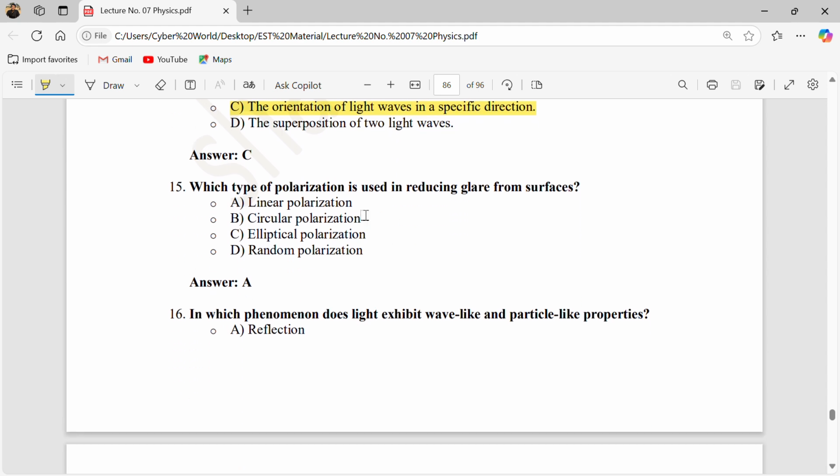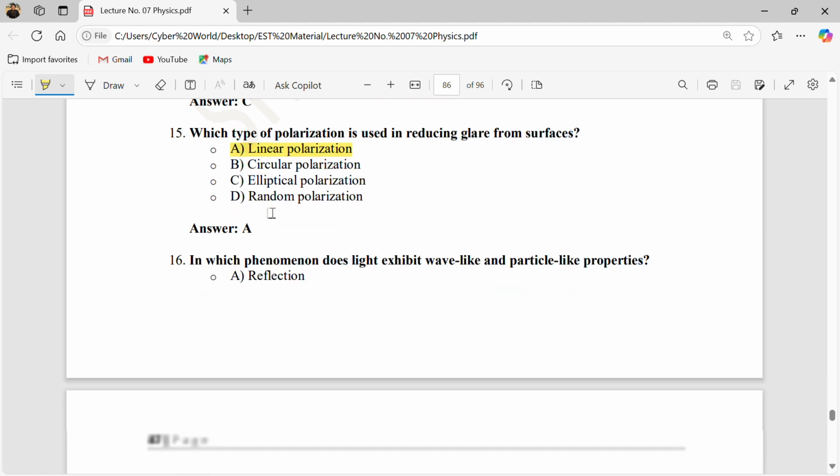So what type of polarization is used in reducing glare from surfaces? In your eyeglasses, which polarization are we using? We are not using circular, we are not using elliptical. The only one we are using in sunglasses to remove glare is the linear polarization.